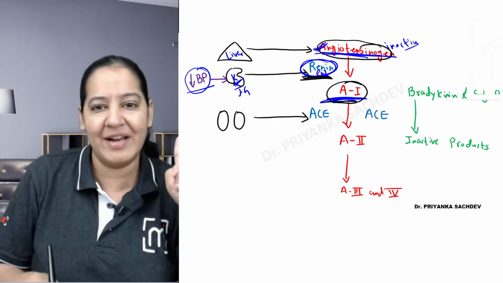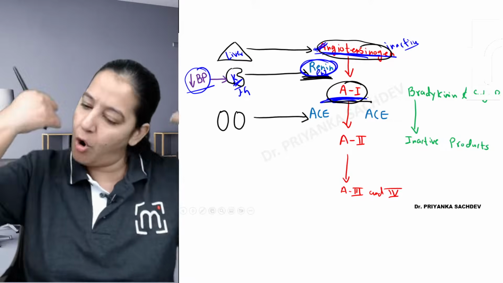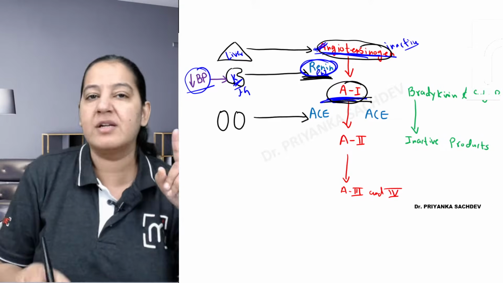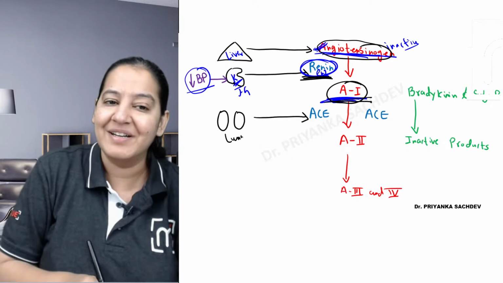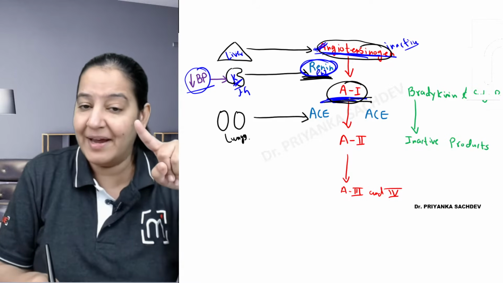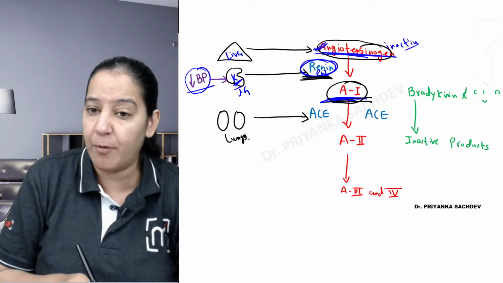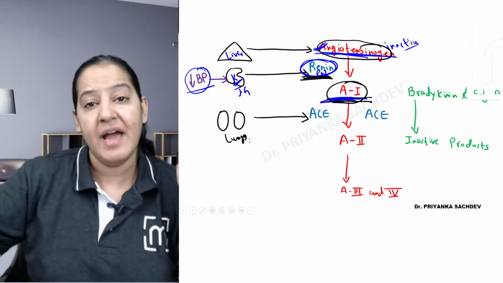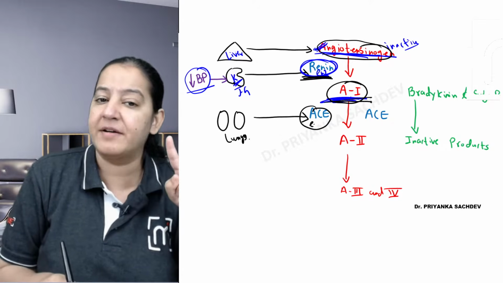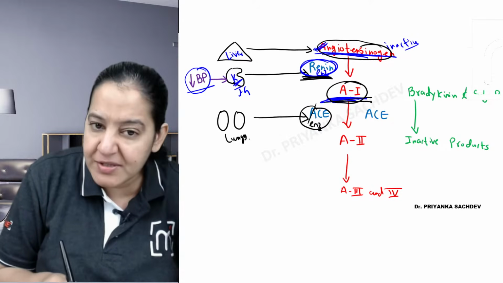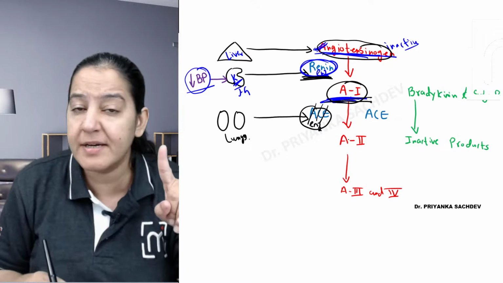Now this angiotensin 1 is present in the blood. Blood is going in all organs, so this angiotensin 1 is also going in all organs of the body. It is going in the lungs also, right? When the lungs are exposed to angiotensin 1, the lungs secrete another enzyme in the blood. It is also an enzyme, known as angiotensin converting enzyme, ACE.